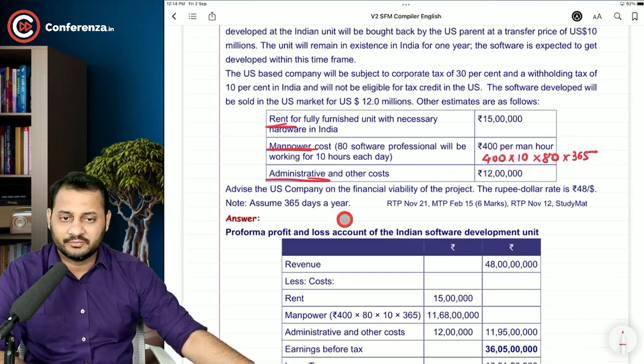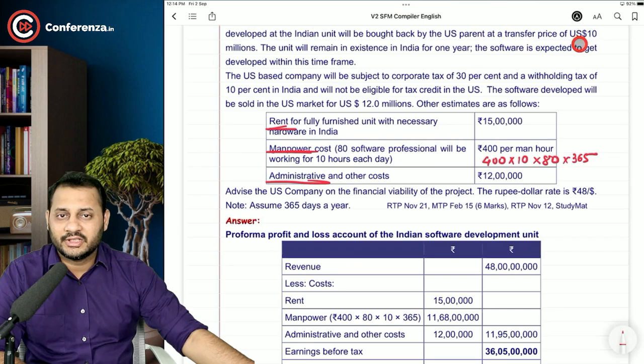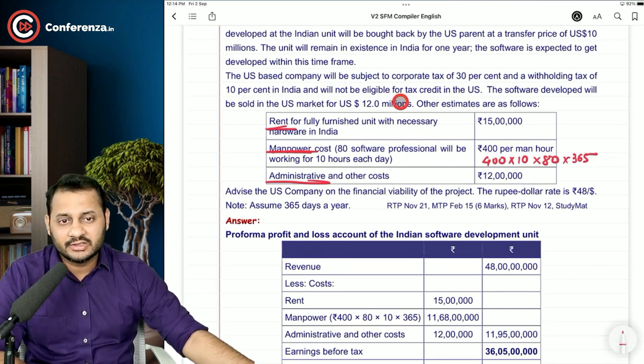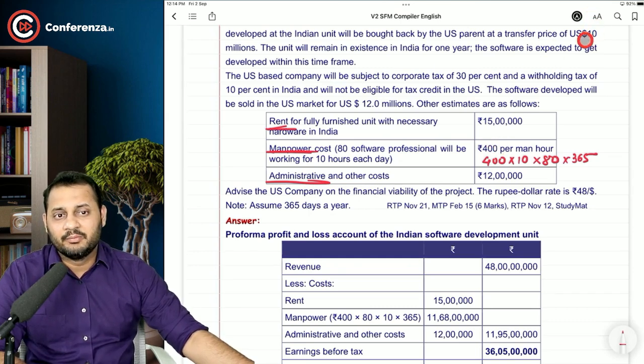See, I will tell you one thing. It is financially viable because you are going to buy the project at $10 million and sell it in the US market at $12 million. So feasibility is not an issue. The issue is what is the total cost of development. This is the selling price or buying price, we can say. But what is the total cost of development? These three includes the total cost of development, right? Apart from the taxes as well.